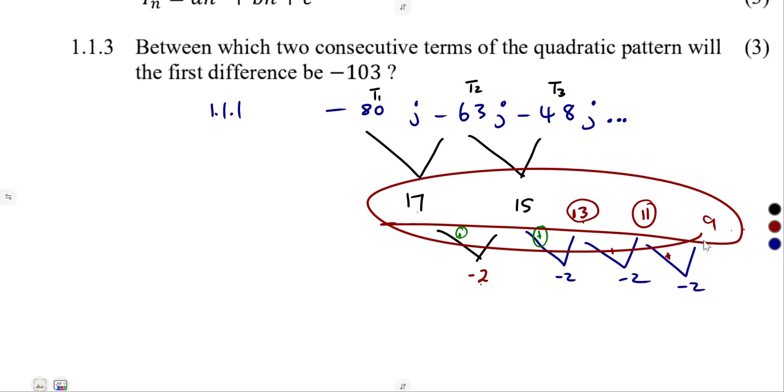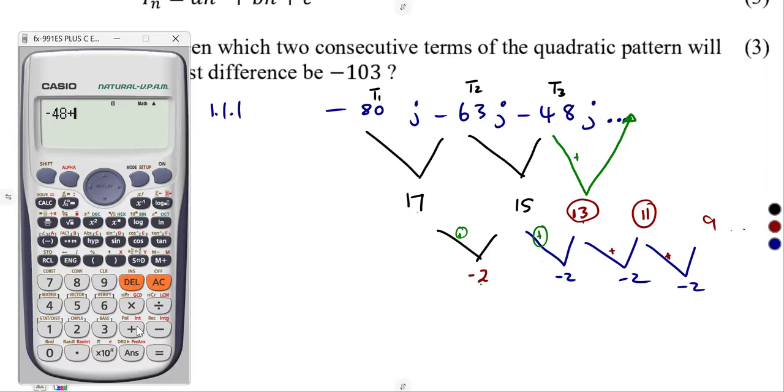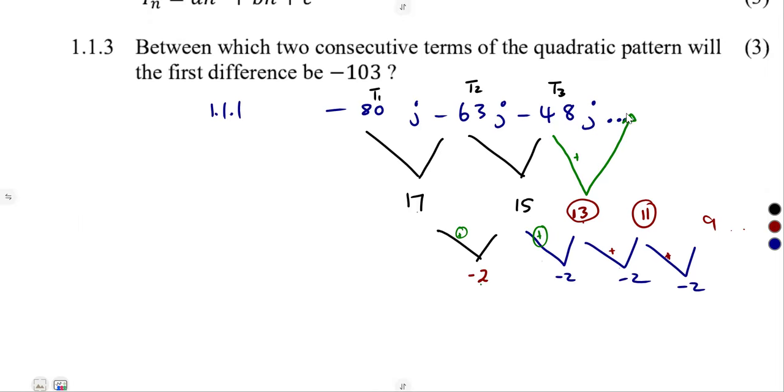So if we add 13 to this, we must obtain the next term. So if we add minus 48 plus 13, that is going to give us negative 35. So we have the term negative 35. This is what we want.